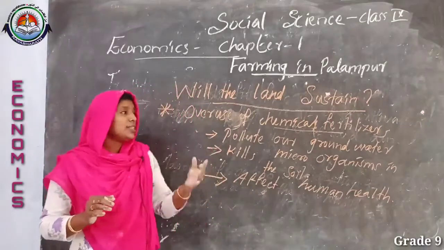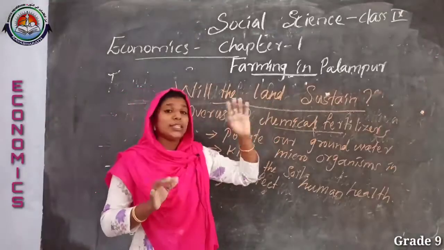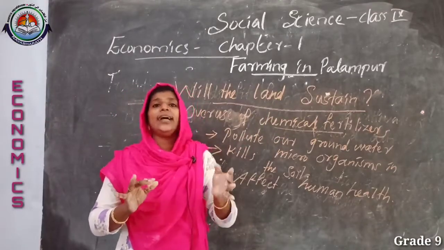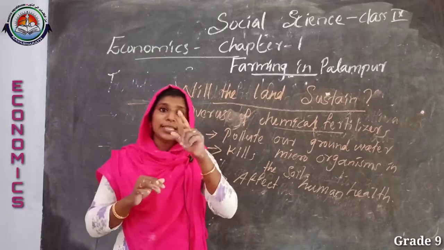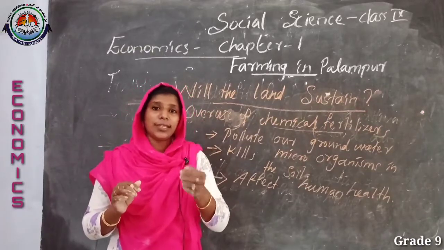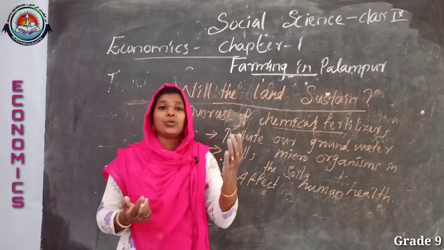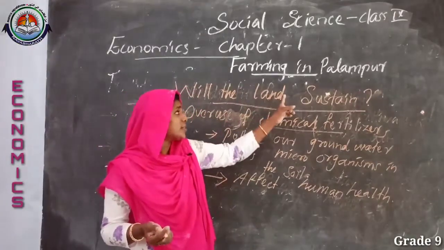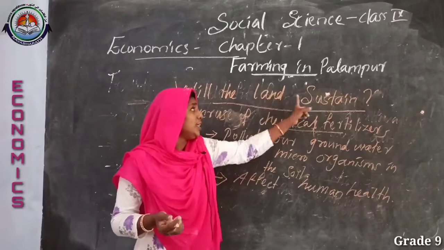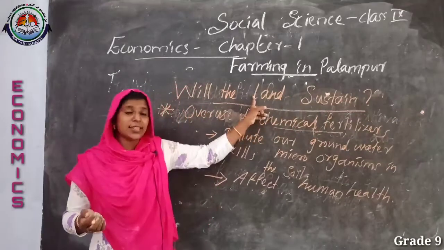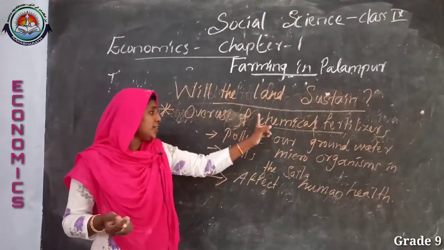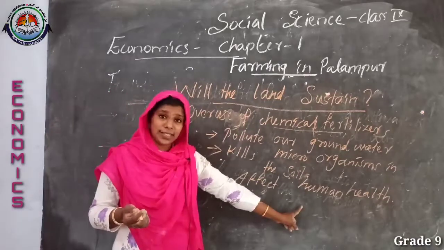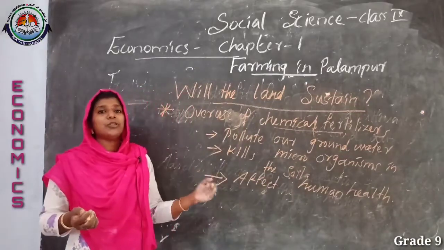Then we discussed yield and methods to increase the yield. There are two methods: adoption of multiple cropping and adoption of modern farming methods. Lastly we discussed why the question of the sustainability of land arises. For that we studied the factors that prevent the sustainability of land.